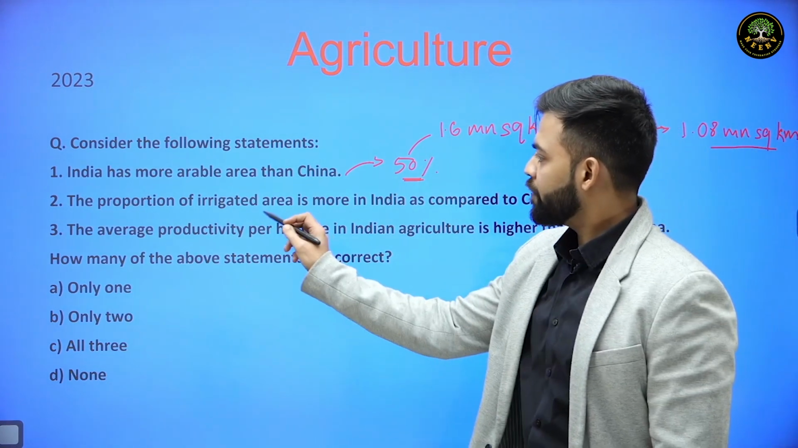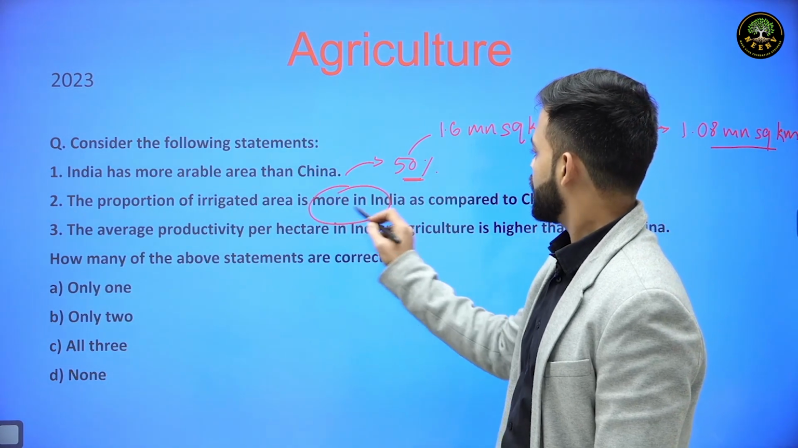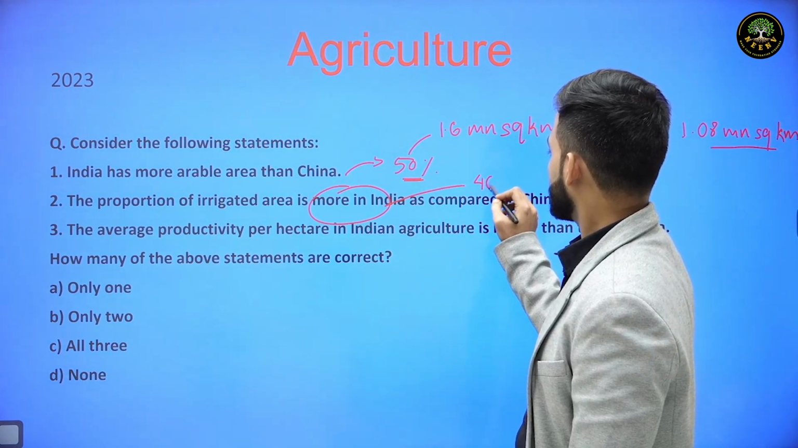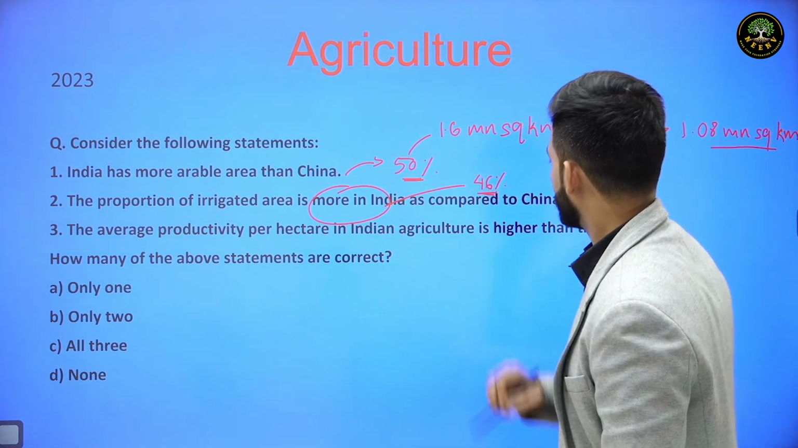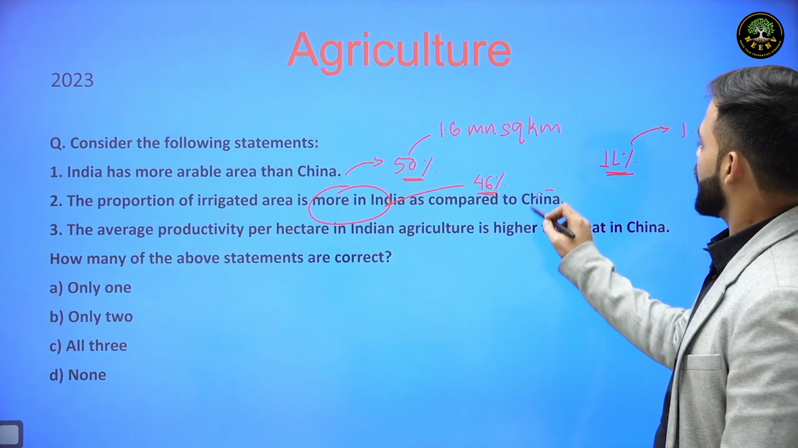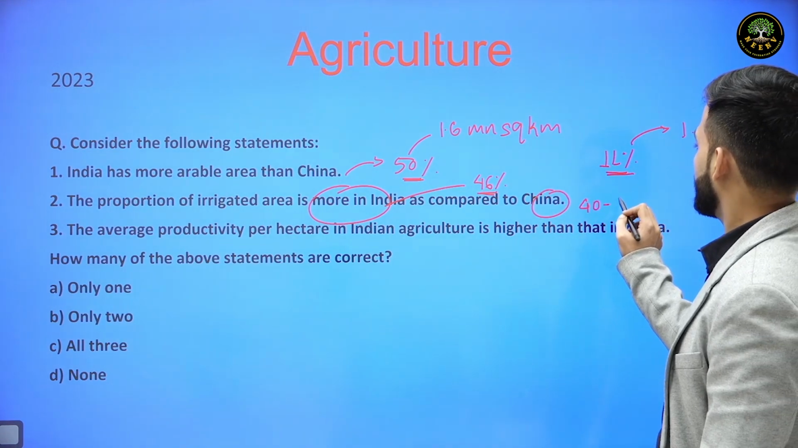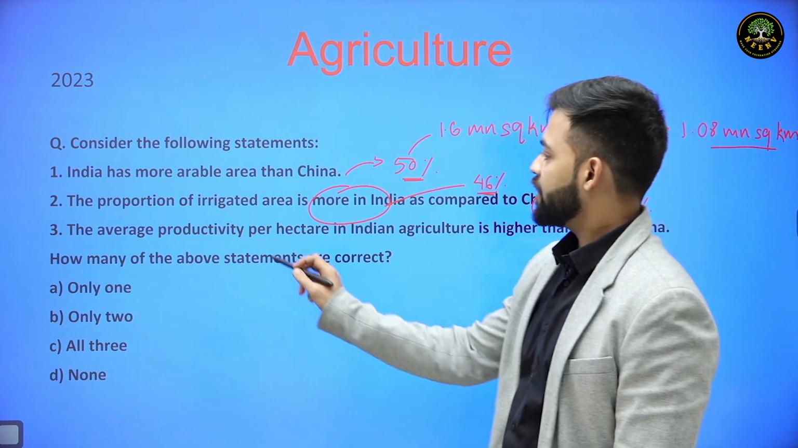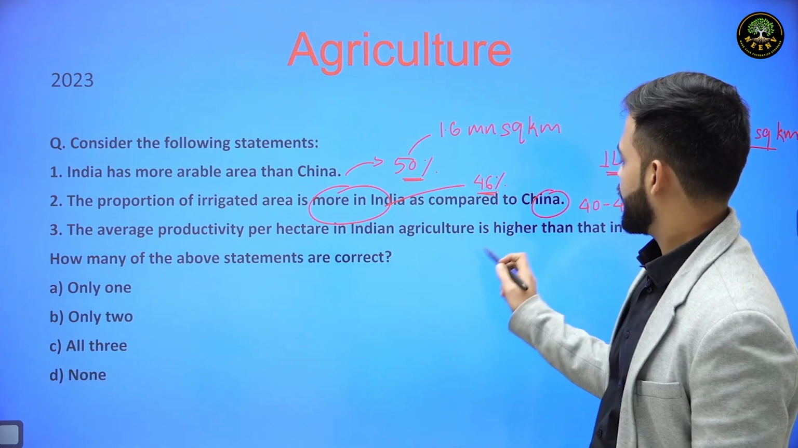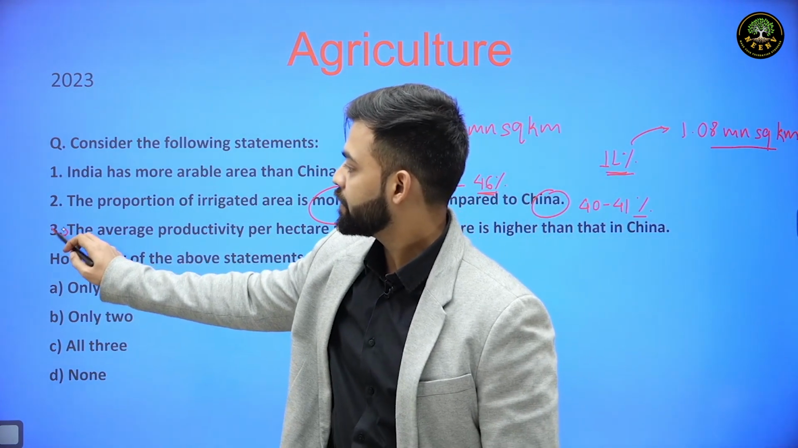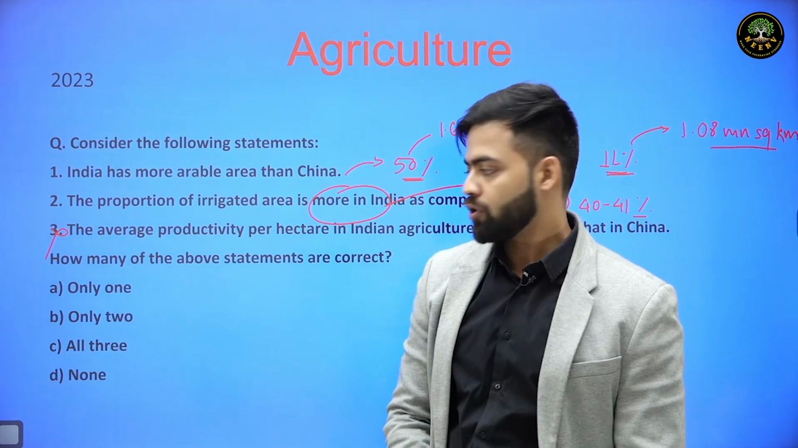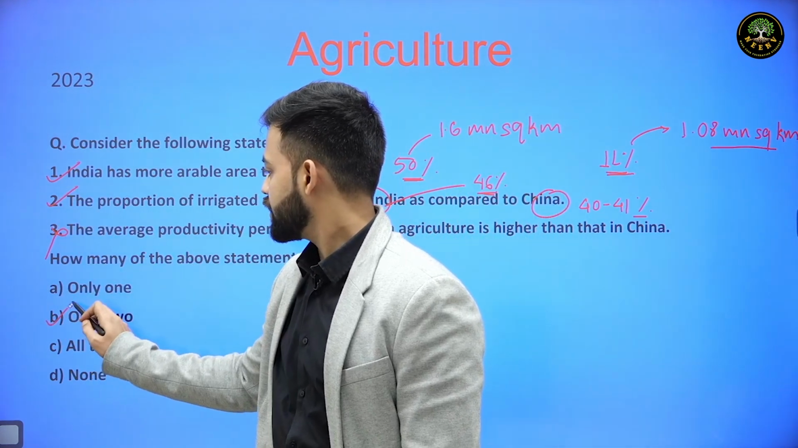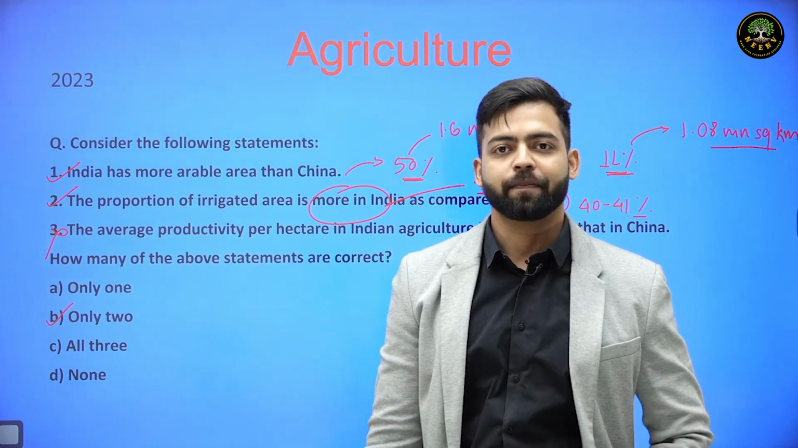The proportion of irrigated area is more in India. This is also true because India has around 46% of its area as irrigated area, whereas China has around 40 to 41% of its area as irrigated area. The average productivity per hectare in Indian agriculture is less. So this statement is wrong. Only two statements are correct. Hence, B is the right answer. Thank you.